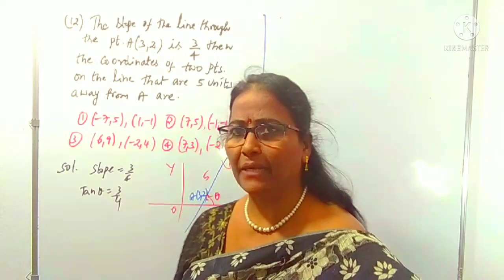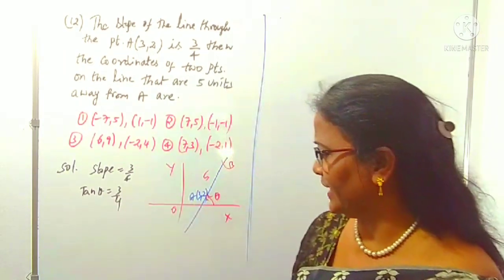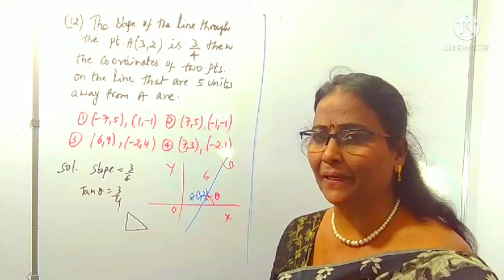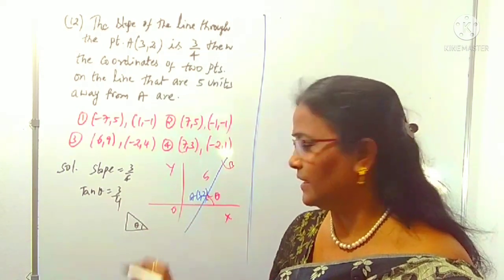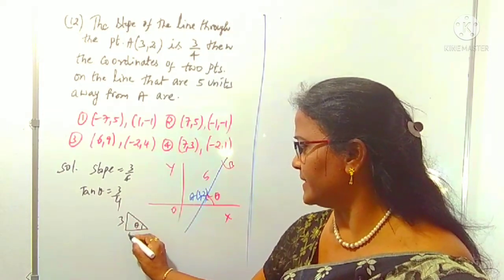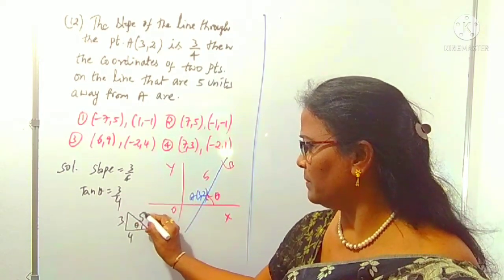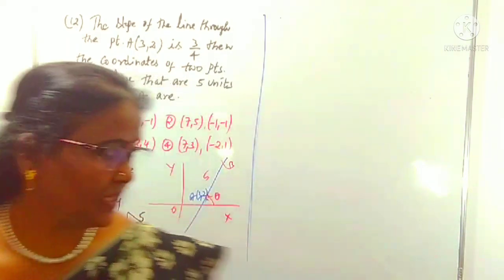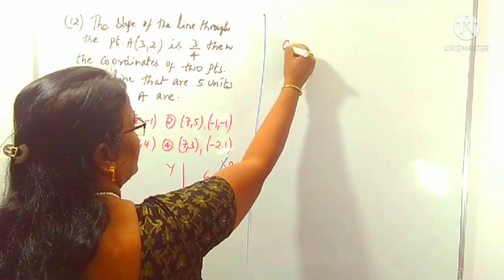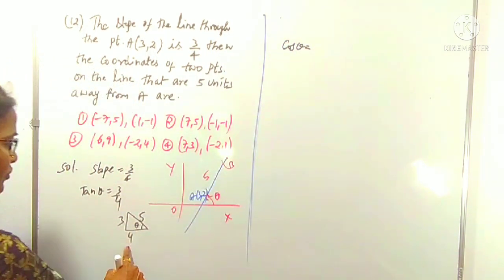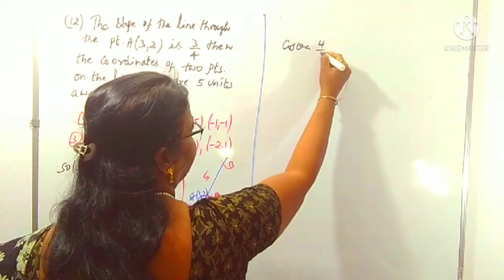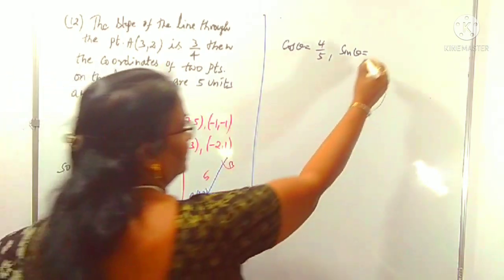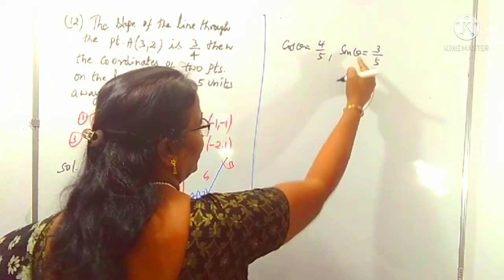You know, in the case of the parametric point we need the sine and cos ratios. We don't know the 3 by 4 angle directly, that's why we can prepare the triangle. Suppose you take this as theta, tan is opposite by adjacent side, 3 by 4, so the hypotenuse is clearly 5. From this you know the cos angle. Cos theta is equal to adjacent side 4 by hypotenuse 5, 4 by 5. Sin theta is equal to opposite 3 by hypotenuse 5, 3 by 5. You know sin and cos.